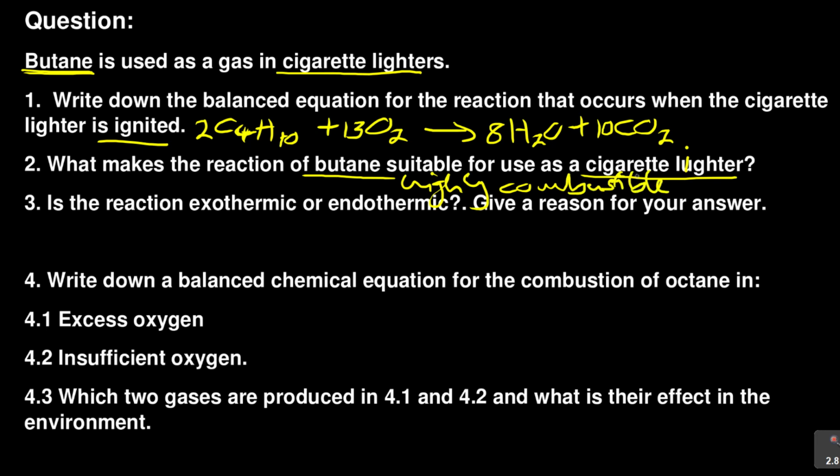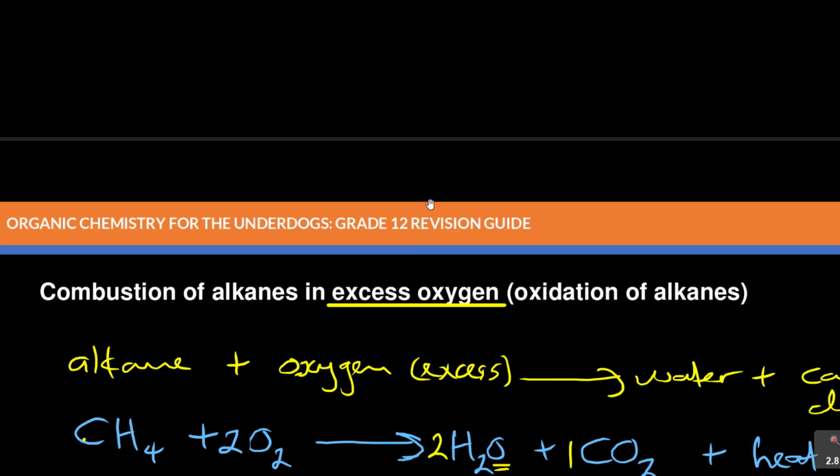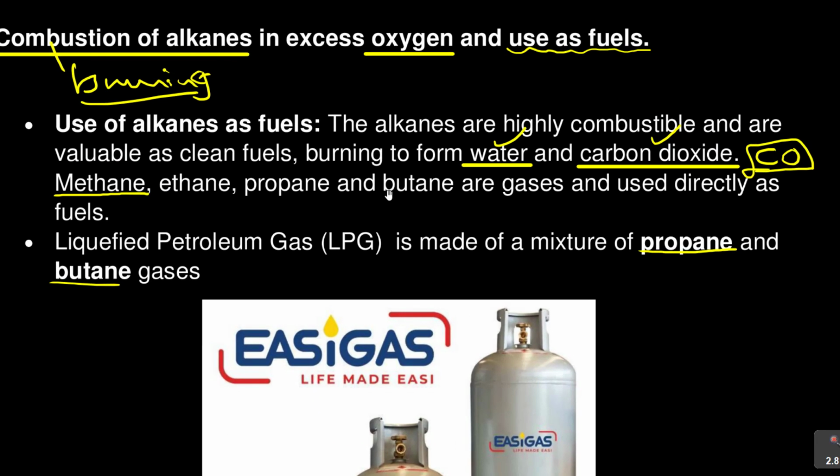Number one, it is highly combustible, or it burns easily and completely. So that is the main thing, but the keyword there is highly combustible. Where am I taking it from? From this part, I think it's previously here, when they said the alkanes are highly combustible and are valuable as clean fuels. You see, they are highly combustible.